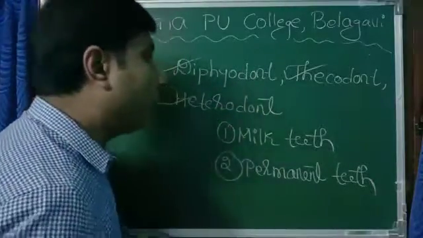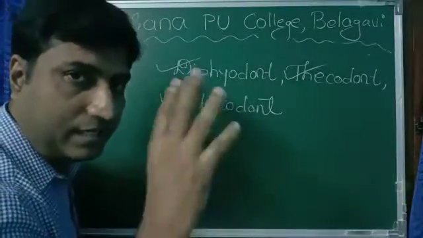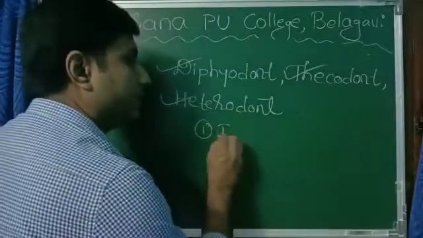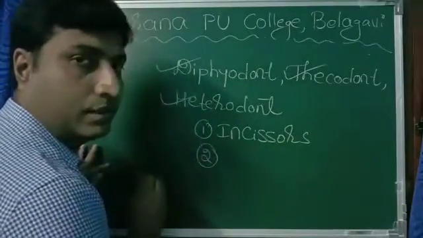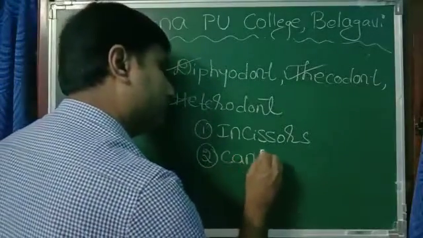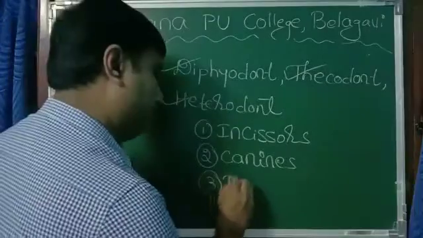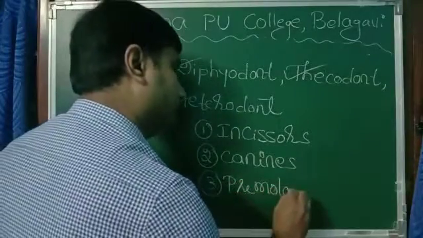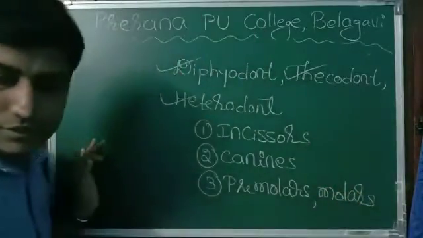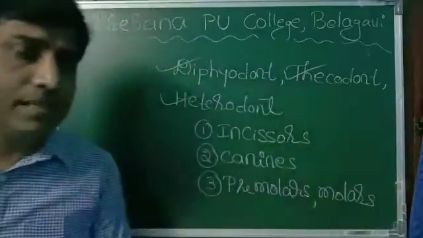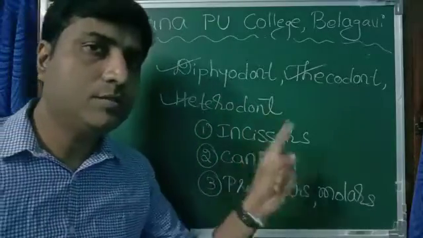Third one, why are our teeth called heterodont? Hetero means different. We have varieties of teeth. The different types of teeth present in our mouth are incisors, canines, premolars, and molars.